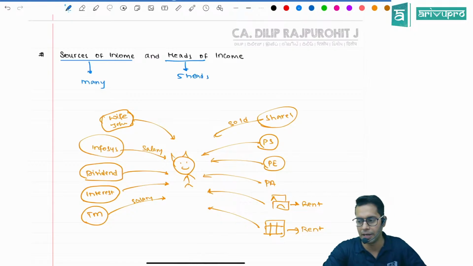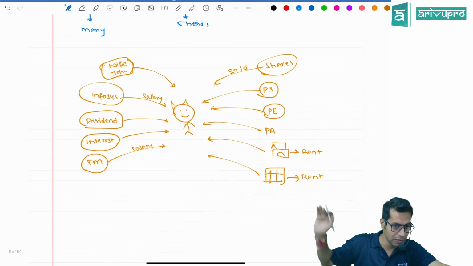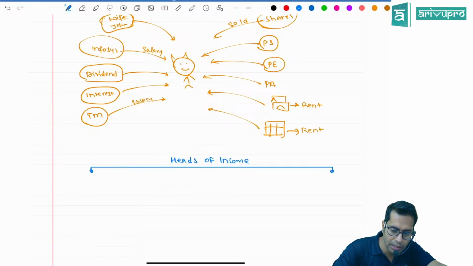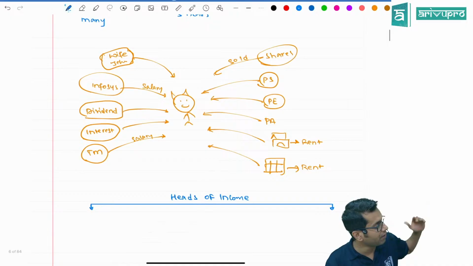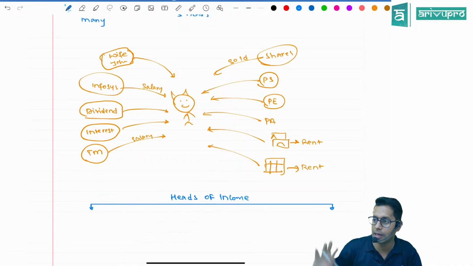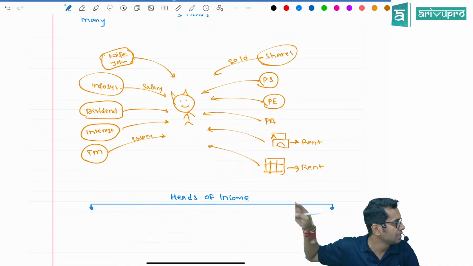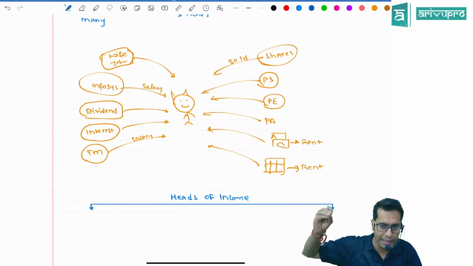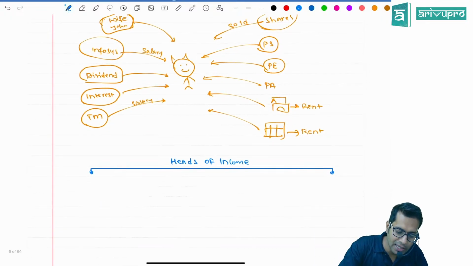Please note, these are the different sources of income, and these different sources of income will be put in heads of income. So how many heads of income are there? There are totally 5 heads of income. Our income tax law says that whatever income you earn from different places, you have to categorize it into 5 heads. How many heads, sir? 5 heads. Which are these 5 heads?